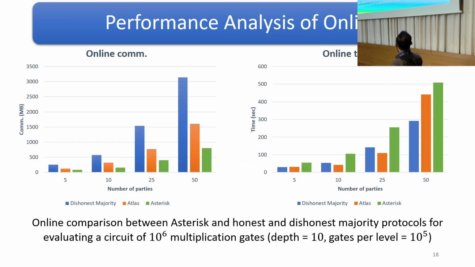We give a performance analysis of the online phase as well, where we compare with the honest majority work of Atlas and a dishonest majority work, both implemented on the MP-SPDZ framework. We see that our running time is slightly worse than the other work, which is primarily because all the implementation level optimizations are available on that framework. But we can see that our construction outperforms both the other works in terms of communication.